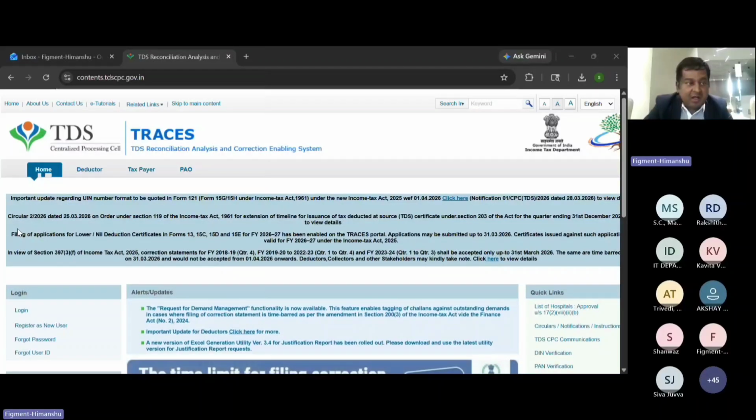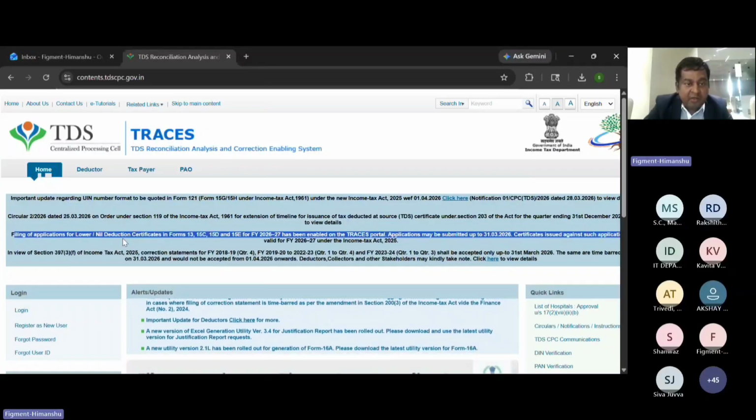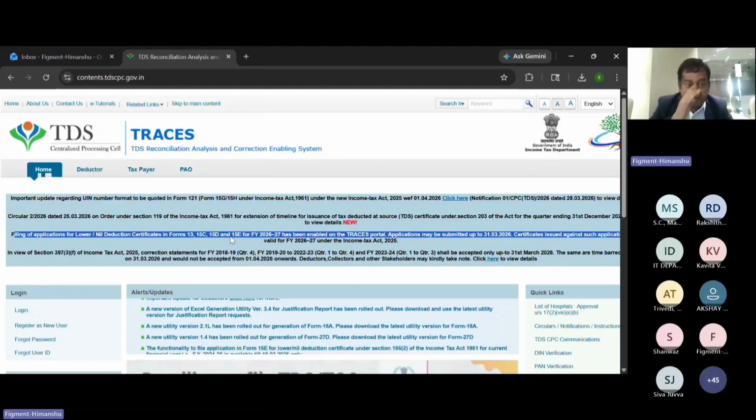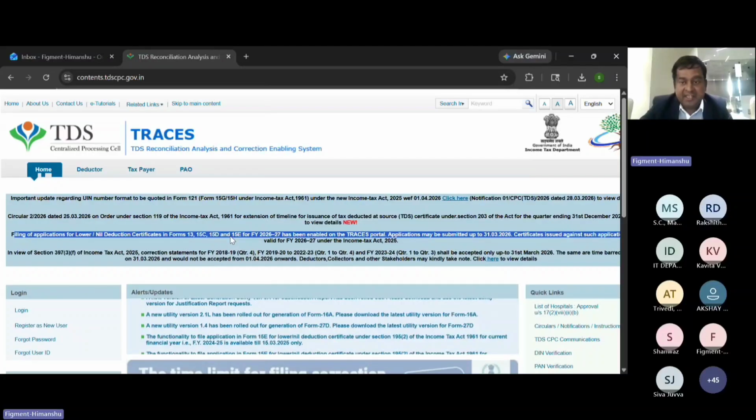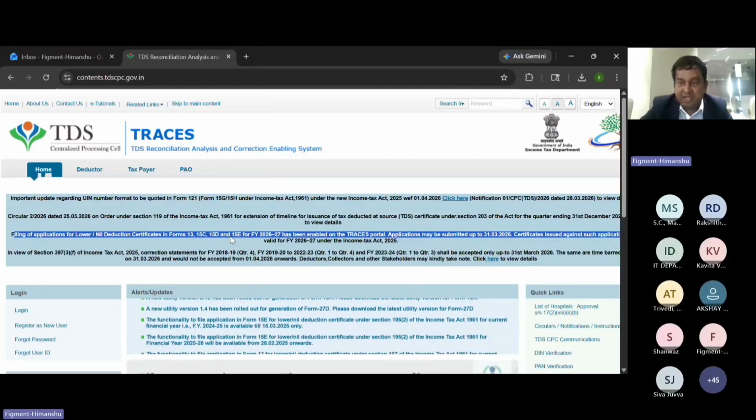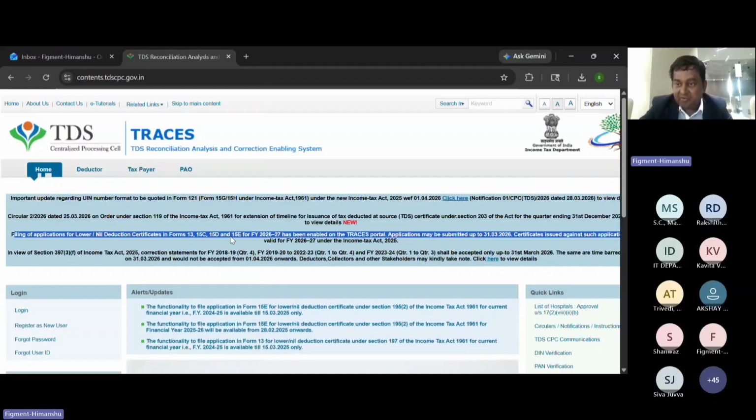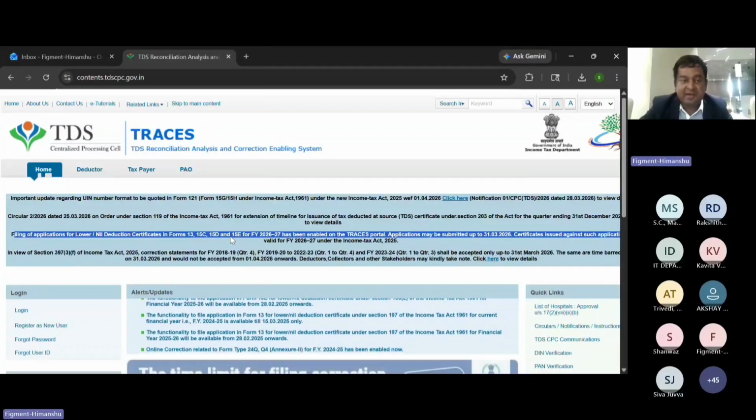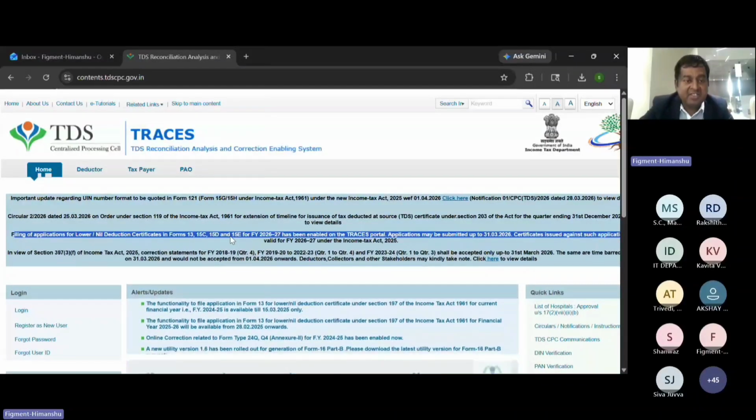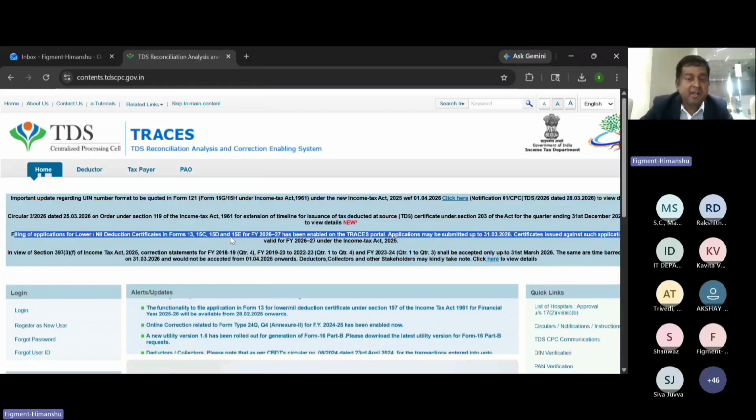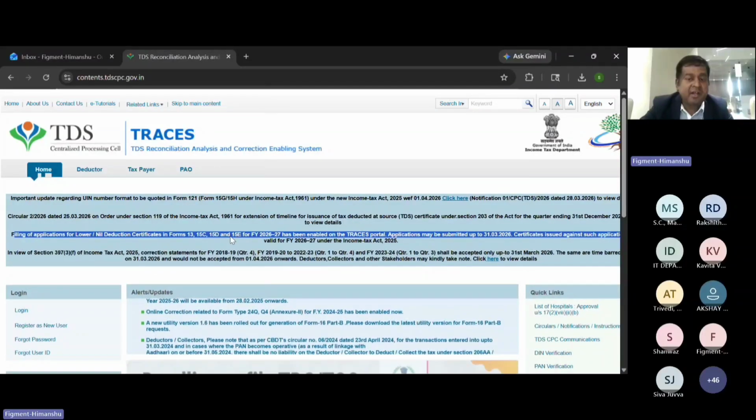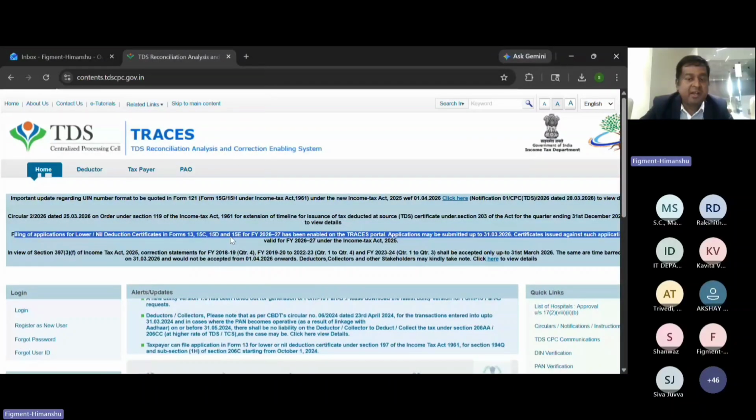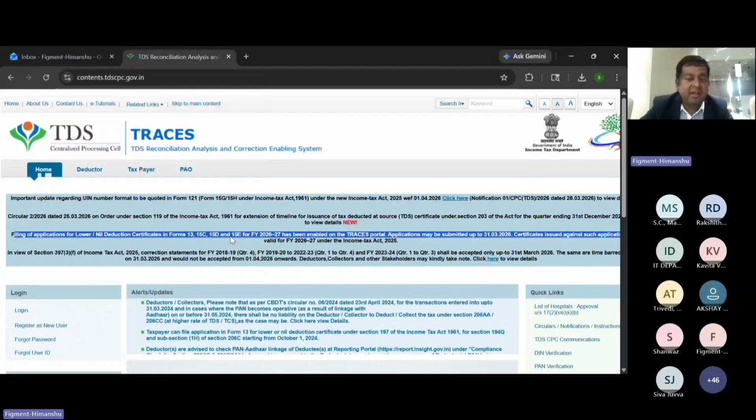So you can see filing of the application for the lower or nil deduction certificate in Form 13, 15C, 15D, and 15E, right? So the new form numbers have already been enabled on the TRACES portal, and the application may be submitted up to 31st March 2026. And this certificate is valid for the financial year 26-27. So the new LDC has already been released on the TRACES portal. Under the new section only, for the financial year 26-27, any entity applying for the LDC is applying under the new section only.